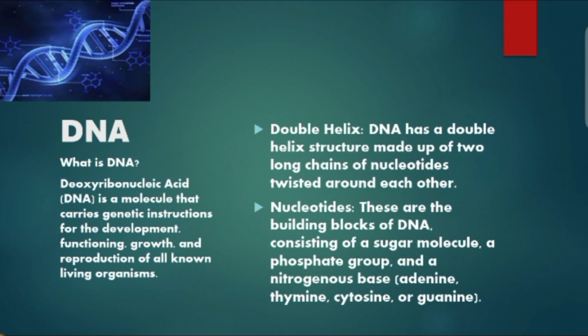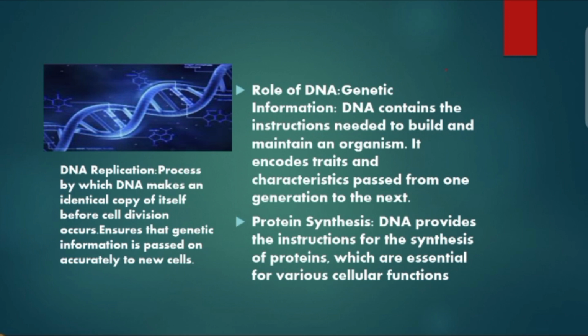Then on the next page, in the end, we have learned about DNA replication and the role of DNA in genetic information. Here we know how it passes the characteristics to the next generation, and protein synthesis: DNA provides the instruction for the synthesis of protein, and protein is essential for various cellular functions.